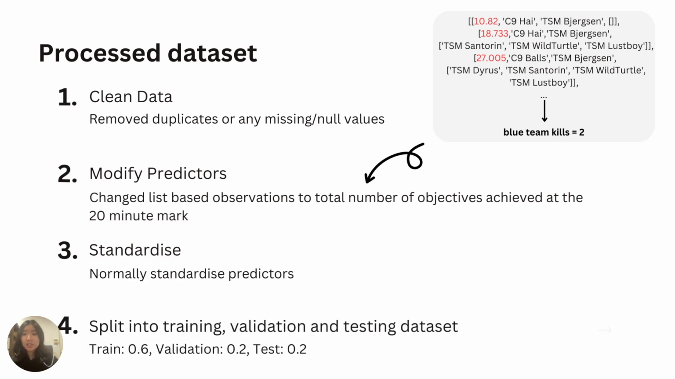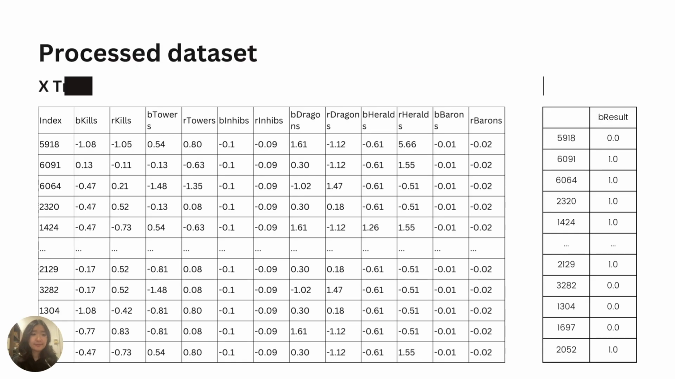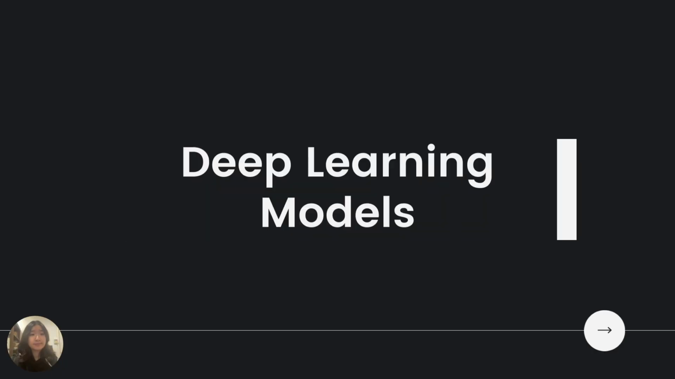So we can see initially it was in a list format, and there are 2 kills made before the 20-minute mark. And to modify that, we create this new variable named blue team kills, and it equals 2. Next, the data was standardized and then split into training, validation, and testing sets. This is what the pre-processed data looks like, X-train on the left and Y-train on the right.